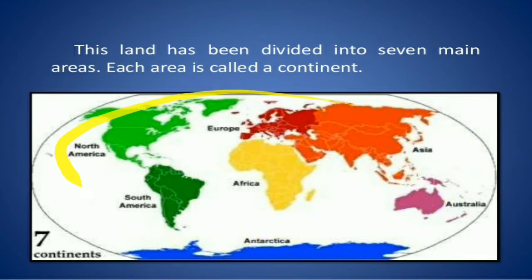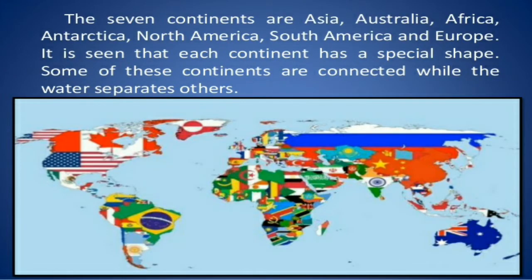These land areas have been divided into seven main areas, and these areas are called continents. The seven main areas are North America, South America, Europe, Africa, Asia, Australia, and Antarctica. It is seen that each continent has a special shape.